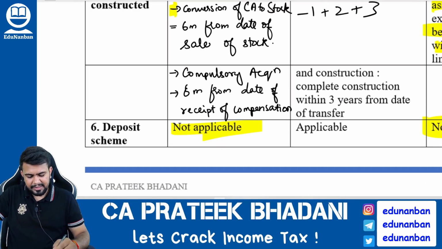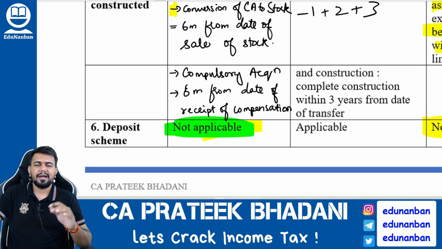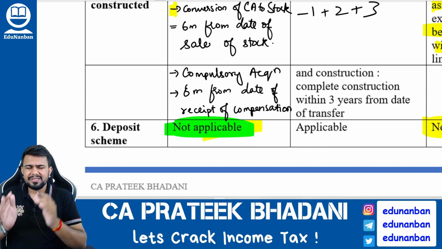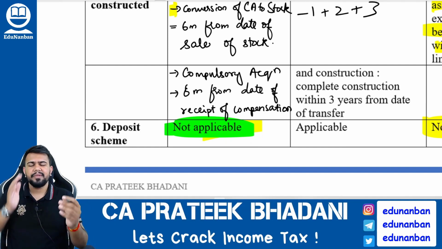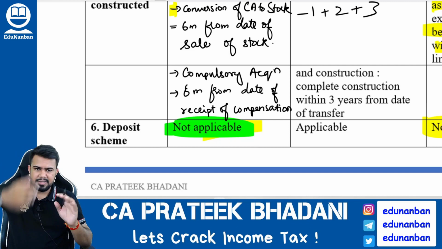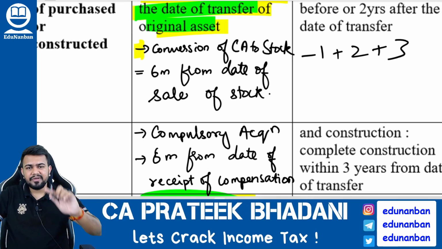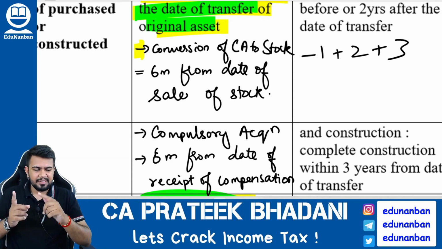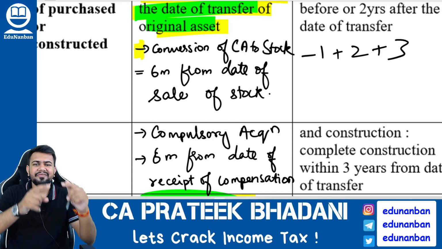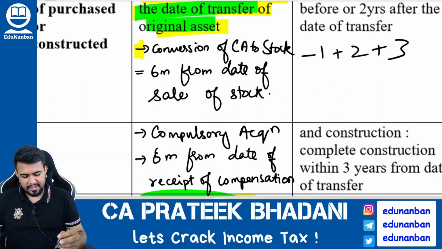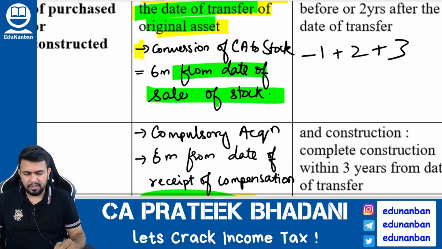Hence, in this section, the capital gain account scheme is not applicable because it is just 6 months, which is the time limit. Now listen very carefully. In case of conversion of capital asset into stock in trade, capital gain is taxable only in the year in which the stock is sold. That is why the 6 months time limit should be taken from the date of sale of stock.